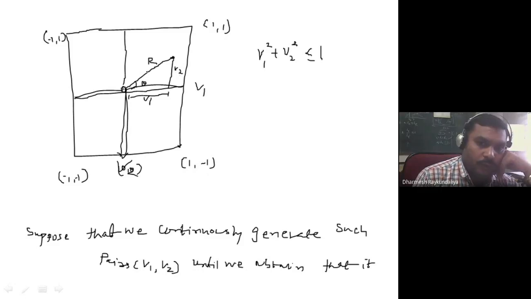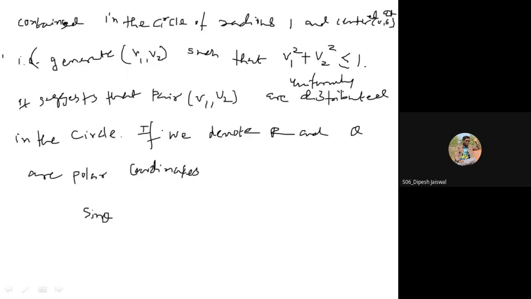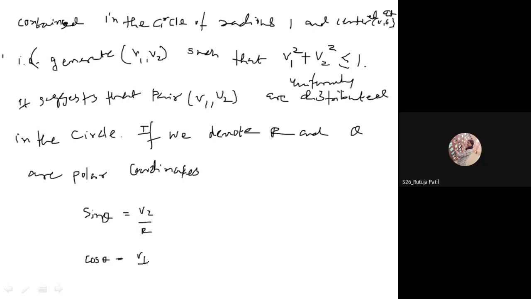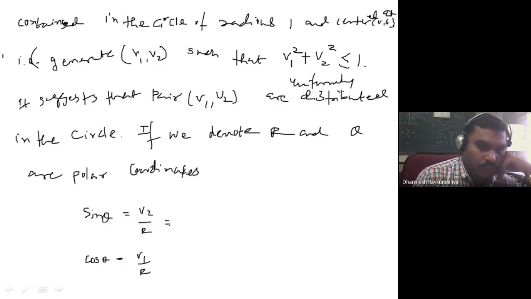Sine theta is v2 upon r, and cos theta is equal to v1 upon r. But what is r? r is the radius.